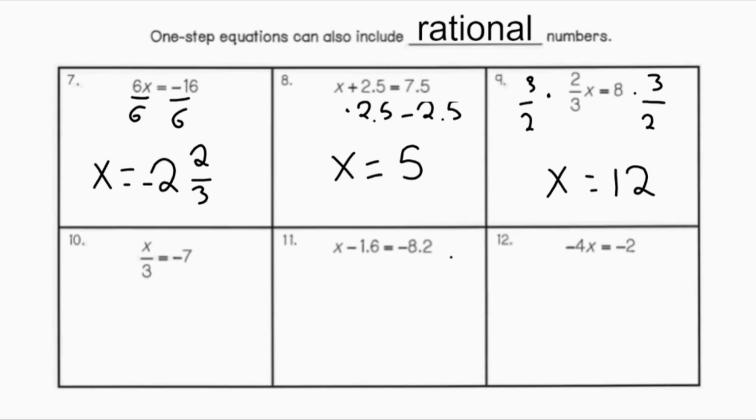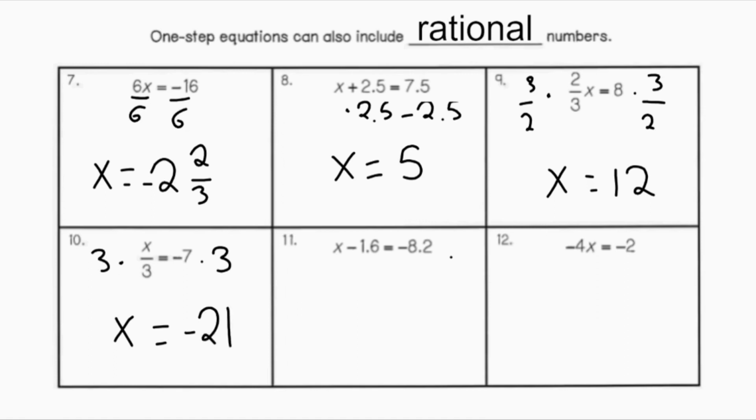Number 10, I have x divided by 3 equals -7. So I have division. My inverse operation of division is multiplication. So I'm going to multiply both sides by 3. So 3 times x over 3 will just give me a single x. And then -7 times 3 is -21.